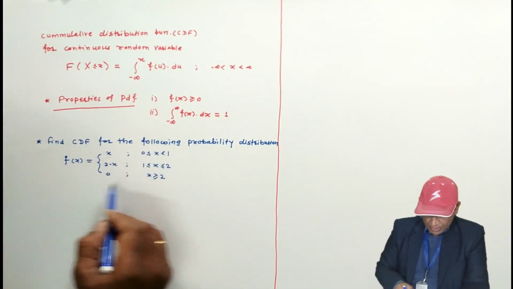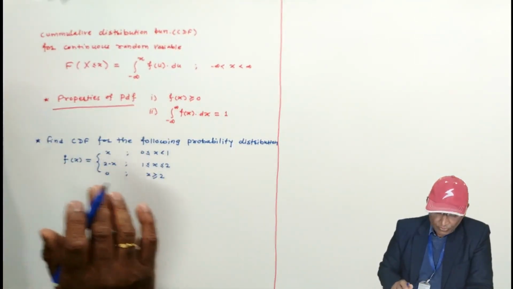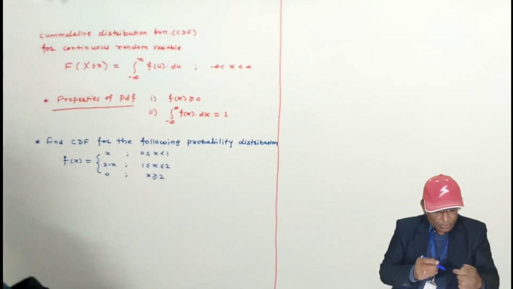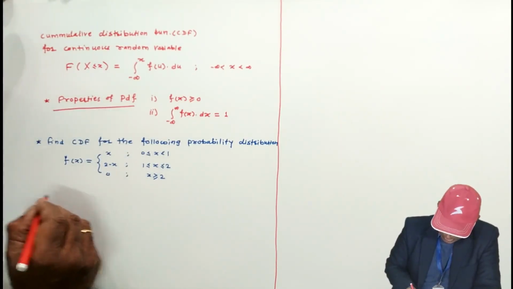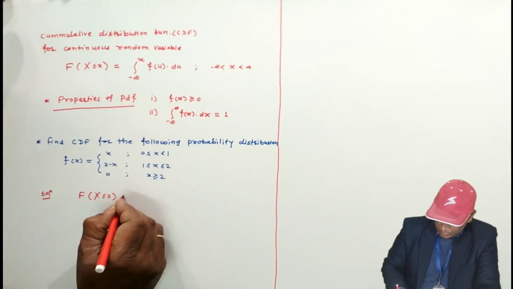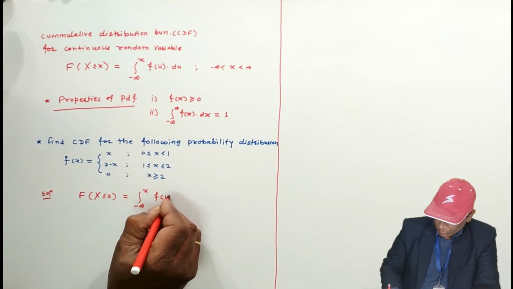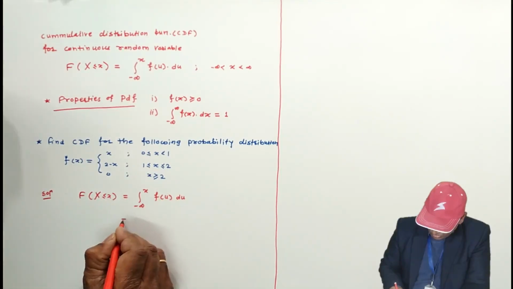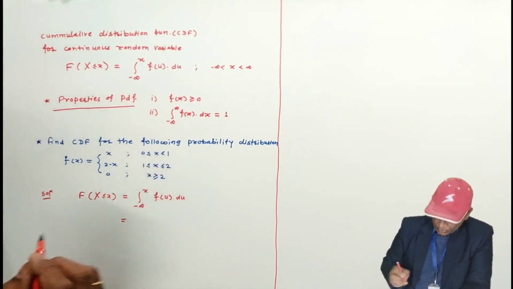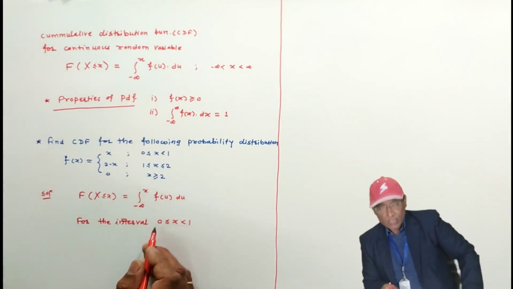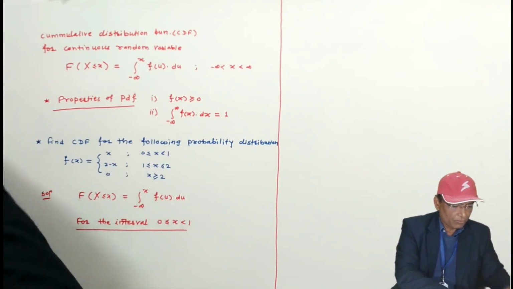In examination this f of x may be defined in other way also, means this may get changed in the examination. What we have to find? Cumulative distribution function we want. Cumulative distribution function means what? This one is cumulative distribution function. F of x, probability of X less than or equal to x, is equal to integral from minus infinity to x of f of t dt. Now cumulative distribution function we want. So what I am going to do, for 0 to 1 I am going to evaluate. See here 1 is not included. x is strictly less than 1. Now for this interval cumulative distribution function we are going to find.